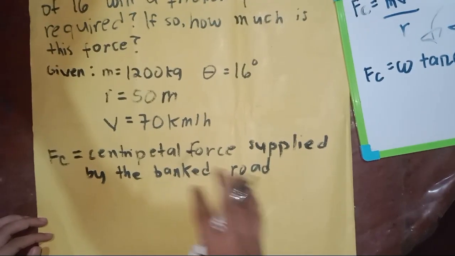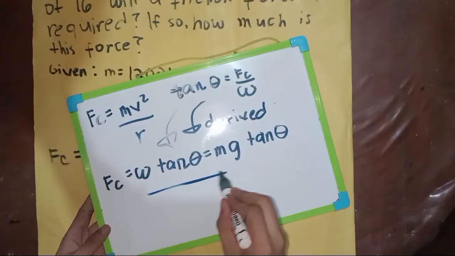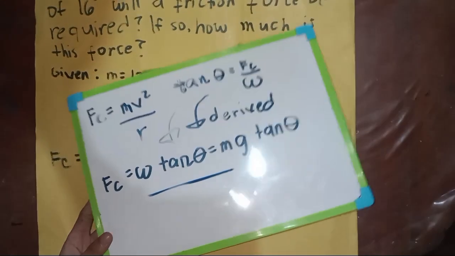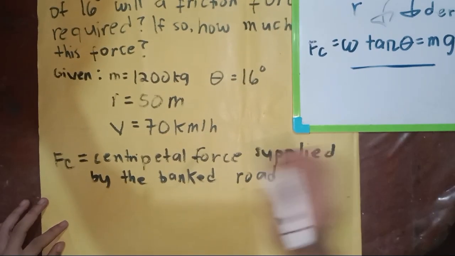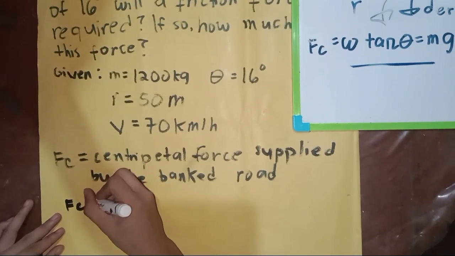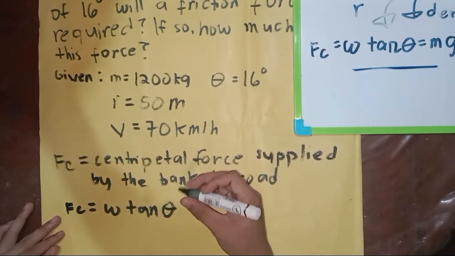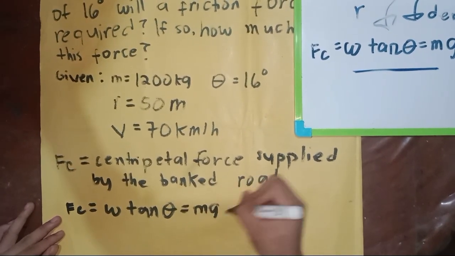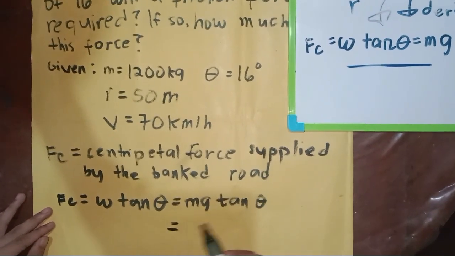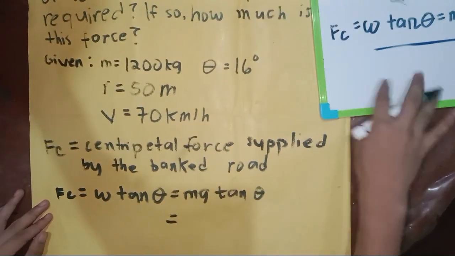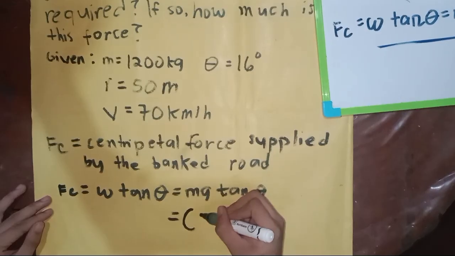So the formula that we will use is the one that we derived. The formula is FC is equal to W tan theta, which is equal to mg tan theta. The m is 1,200, so we just substitute it.